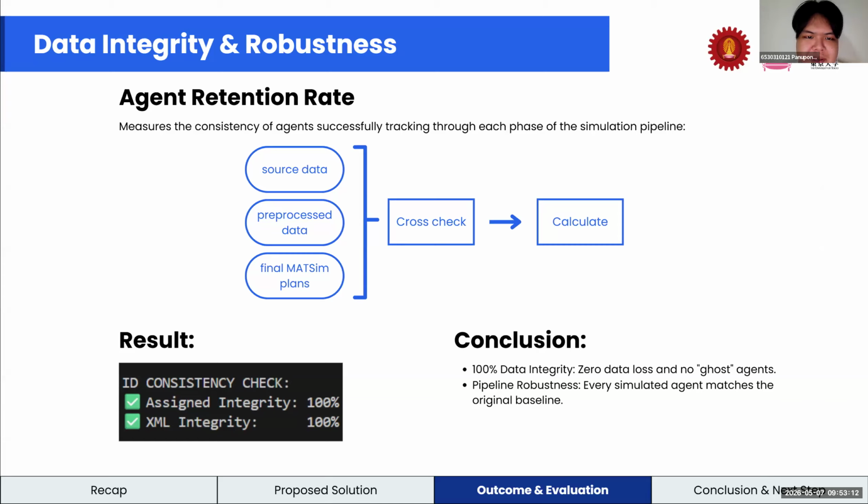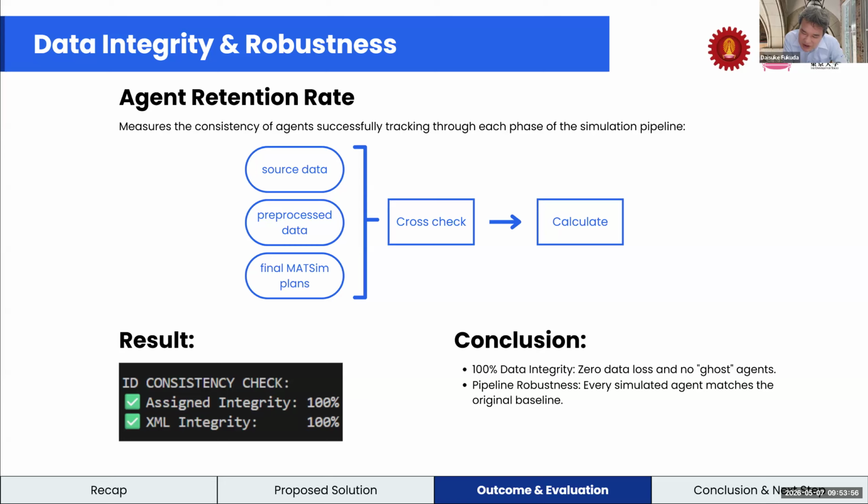Because the agent's data has passed through many processes in the pipeline, we have to check that the agent's data is still the same as the original source. Sorry, but you are comparing the original data and the final output? Yes, yes.